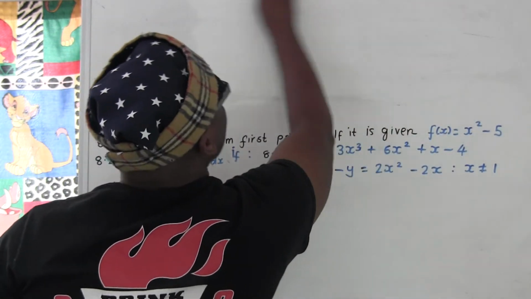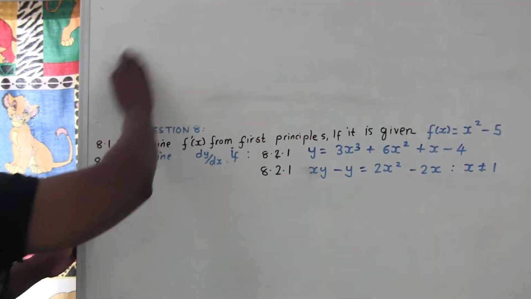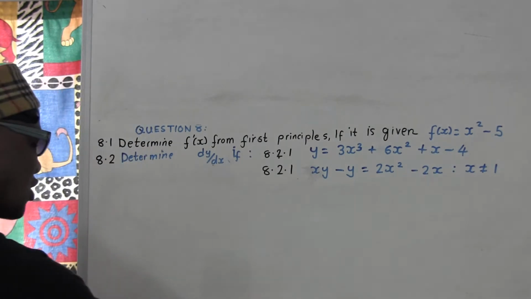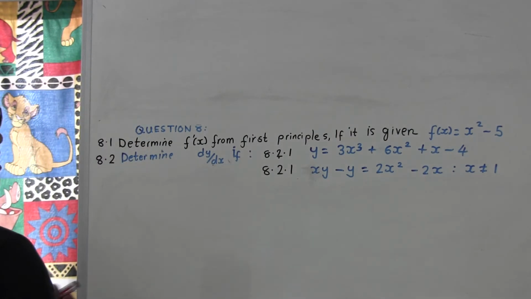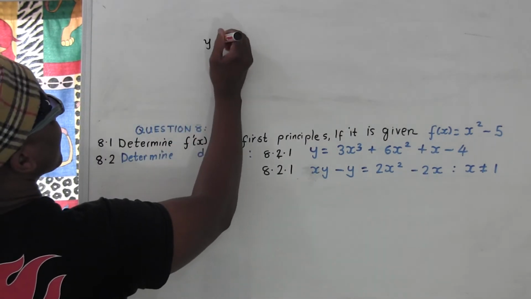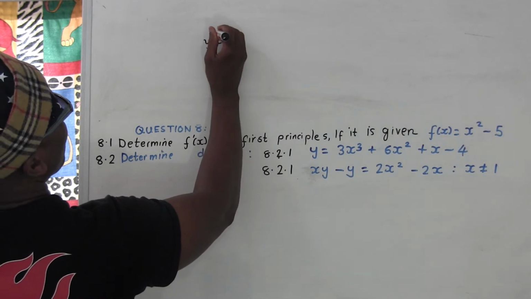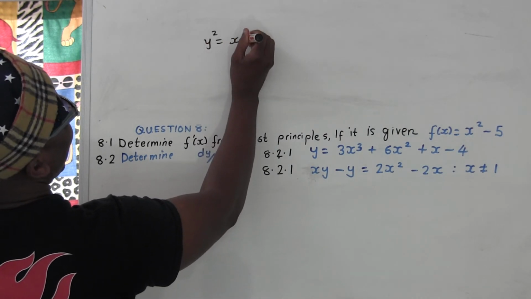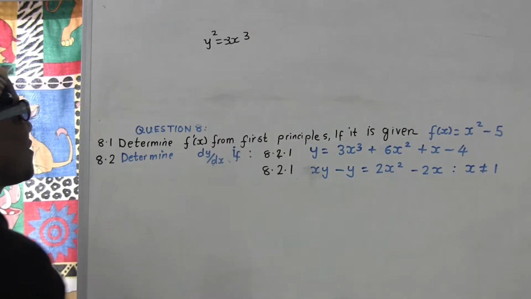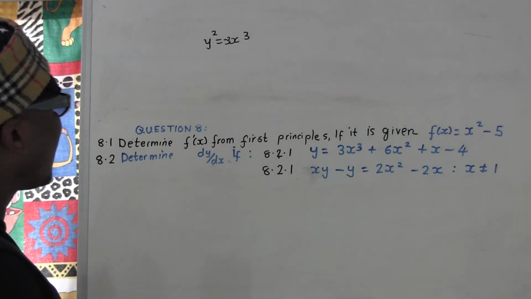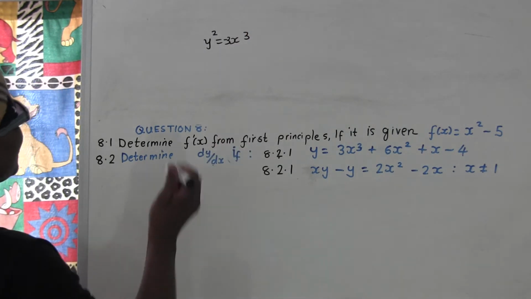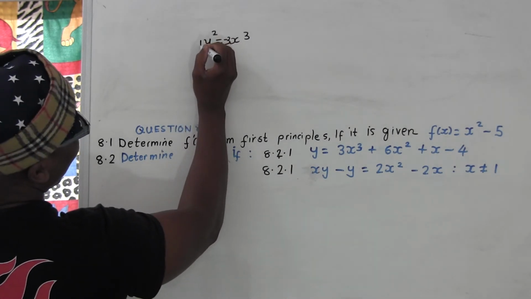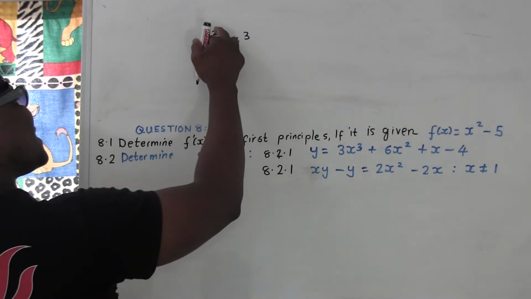Okay, so first and foremost, calculus is the easiest topic, you know what I'm saying? So how do we differentiate? If somebody gives you, let's say, y squared equal to x cubed, let's say this is negative 3, and says find the derivative. To differentiate is easy. You see this number here? Which number is here at the back? It's 2, okay? So you take this power to the back.